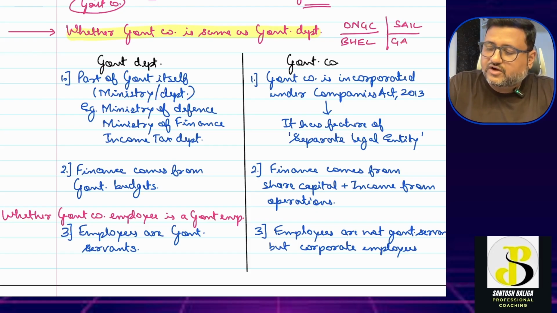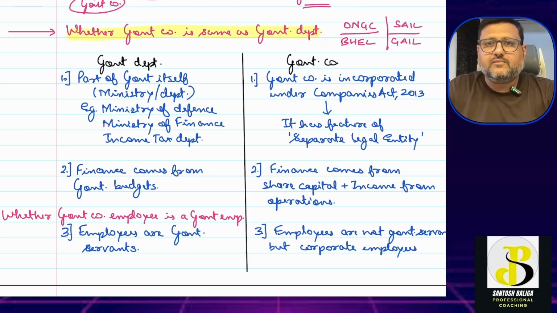GAIL, Gas Authority of India Limited, that is also a government company. Mostly there are many people who see government company as synonymous with government, okay, or government company synonymous with government department. But let me tell you over here that government company and government departments are two different things.